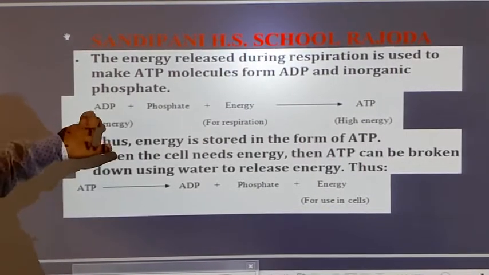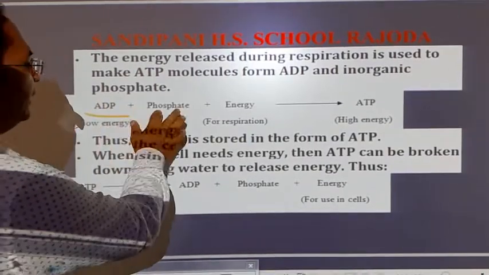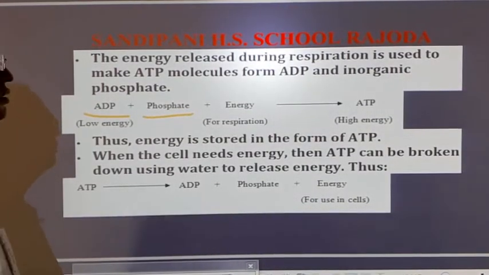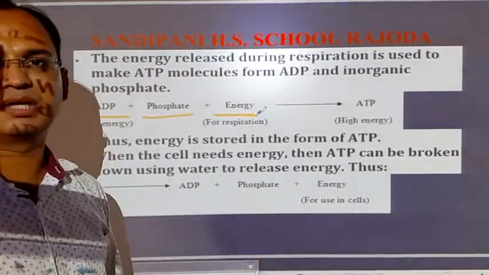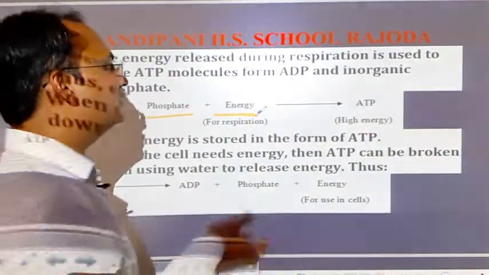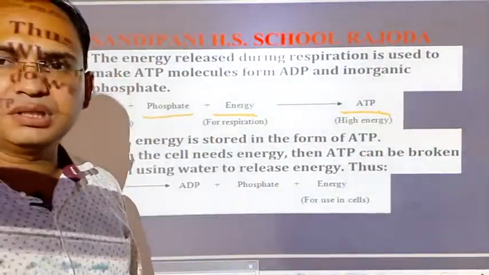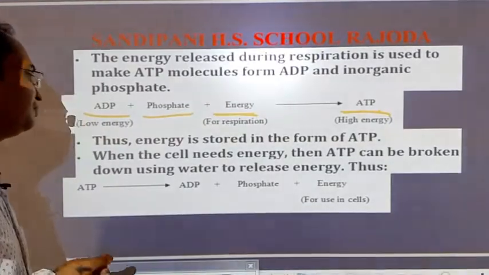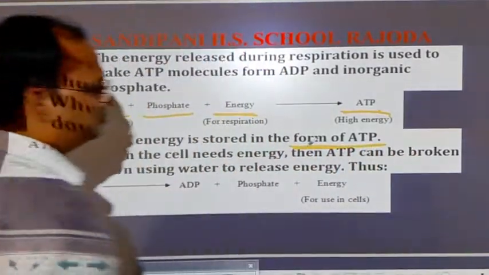See here, ADP plus this phosphate, when they combine together, and the energy that is required in respiration, the process of respiration also needs some amount of energy, so all three combine together to form ATP. The energy used in respiration is stored in the form of bonds in the ATP molecule. So energy is stored in the human body in the form of ATP, always remember.